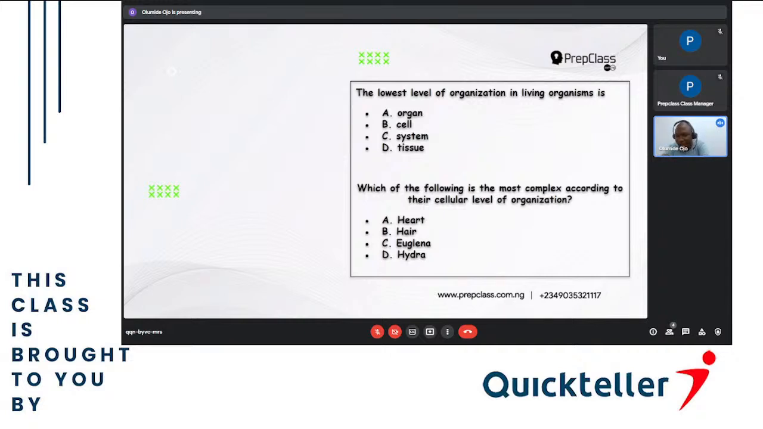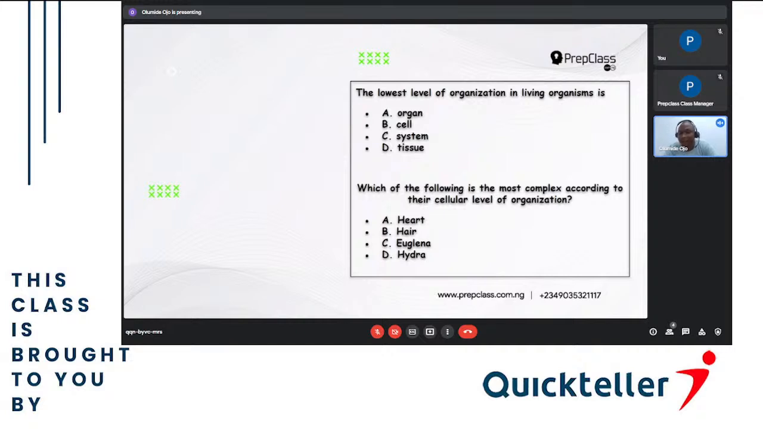Now, A, we have heart. B, we have air. Then C, we have euglena. And D, we have hydra. Now, the simplest of them is euglena. Euglena is just a cell. It's representing a cell. Hydra, the hydra is representing a cell.